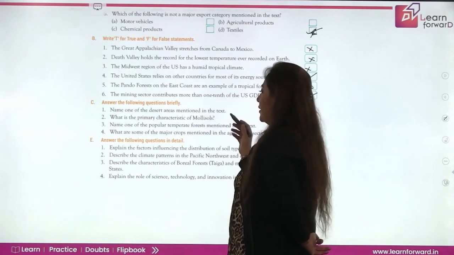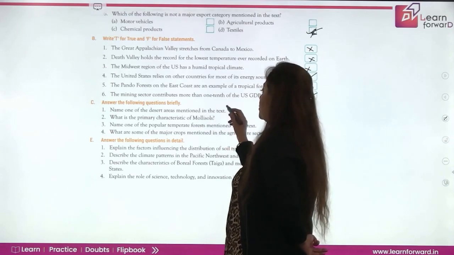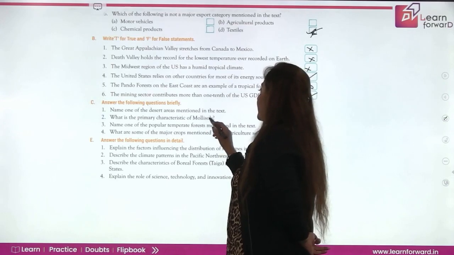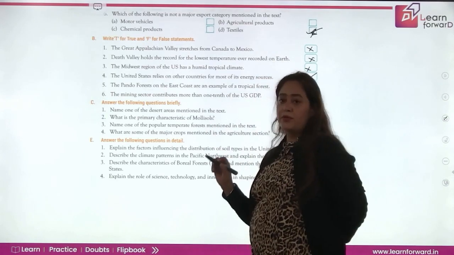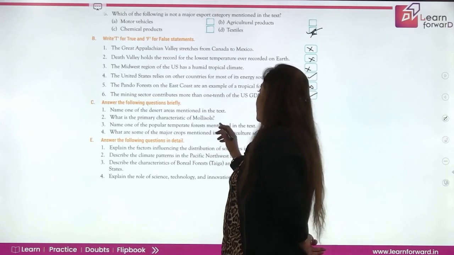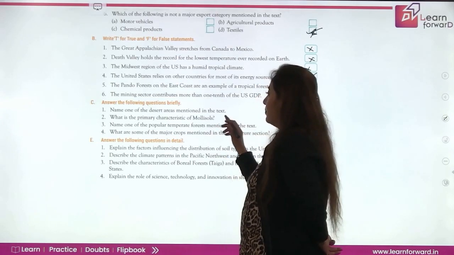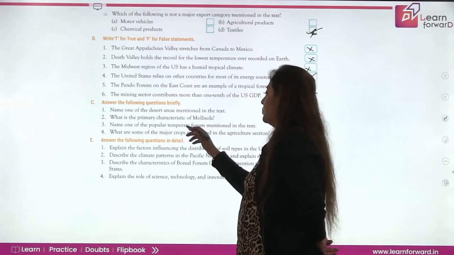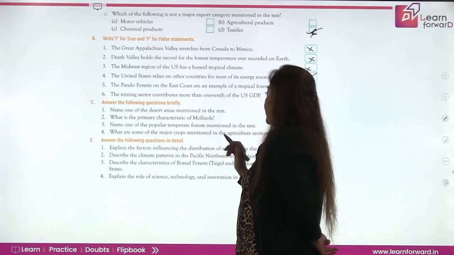Now name one of the desert areas mentioned in the test. There are many desert areas like the Great Basin or the Mojave Desert. What is the primary characteristic of mollisol soil? Mollisol is a type of soil which has great organic content. Name one of the popular temperate forests mentioned. The Pando forests are one of the most popular temperate forests, right? Then let's come to the next question.